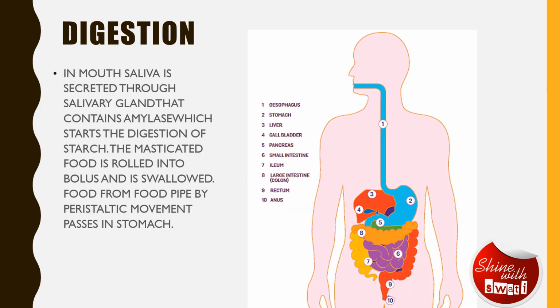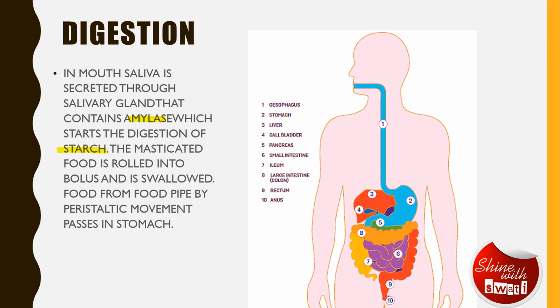Now, let's talk about digestion. As it is written here, in the mouth, saliva is secreted through the salivary gland, and it contains amylase, which helps in digestion of starch, where most of the starch is converted into maltose, as we have discussed in the previous slides.